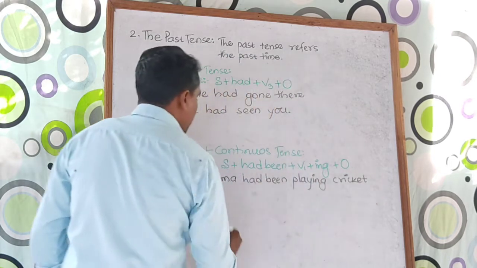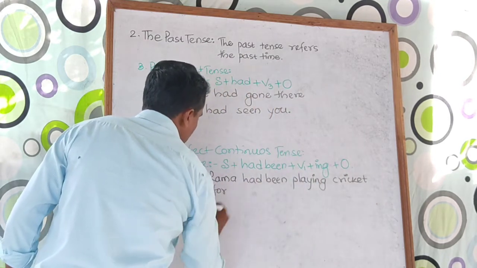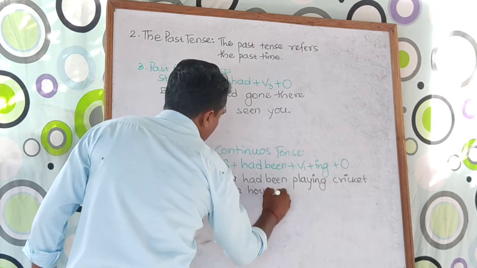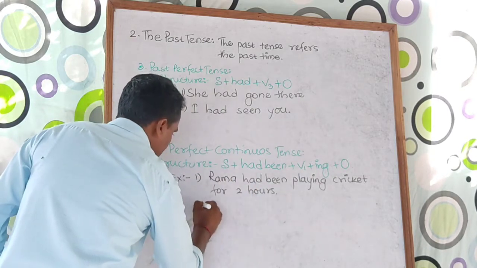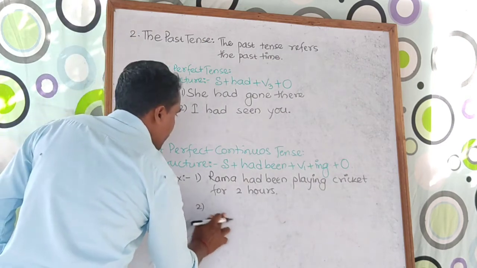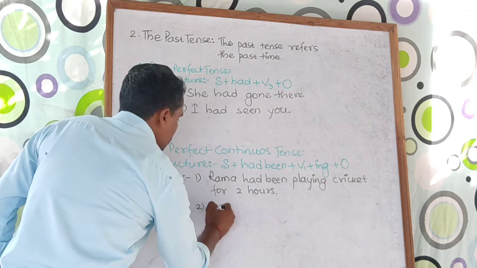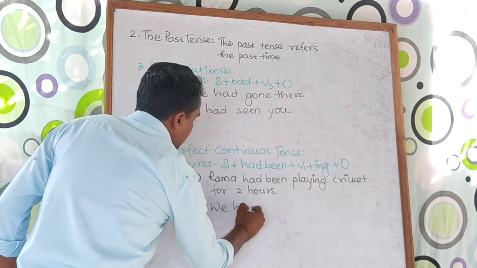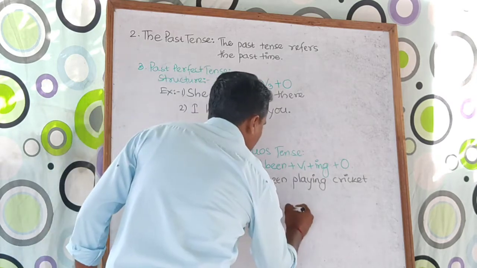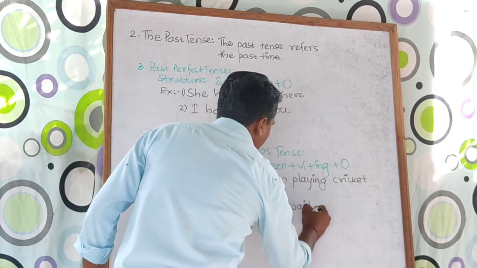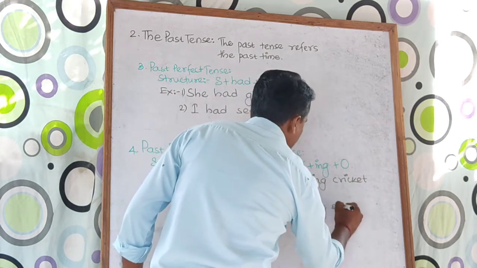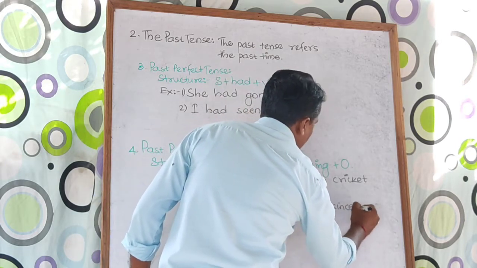Now you can use here for 2 hours. This is one. If I take one more example, we had been waiting since evening.